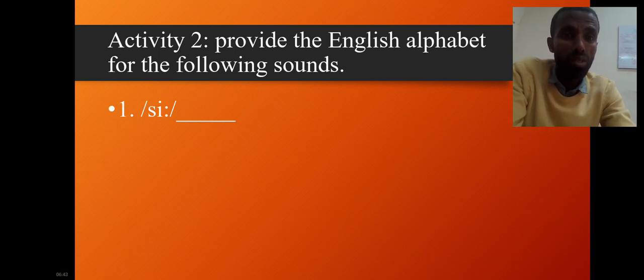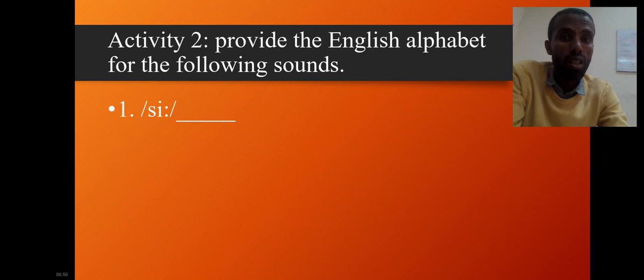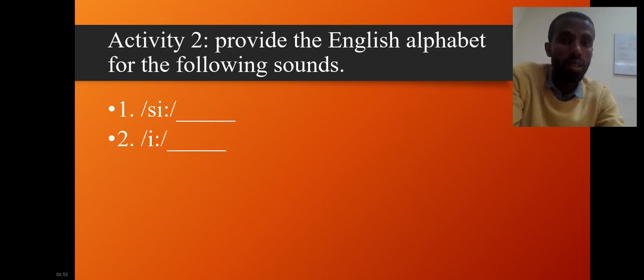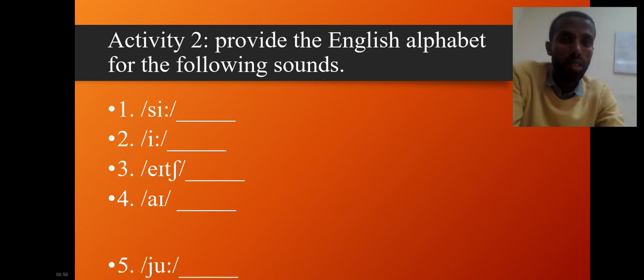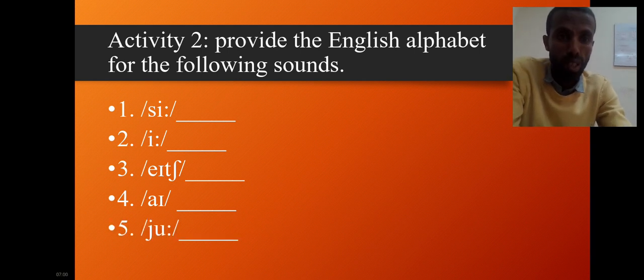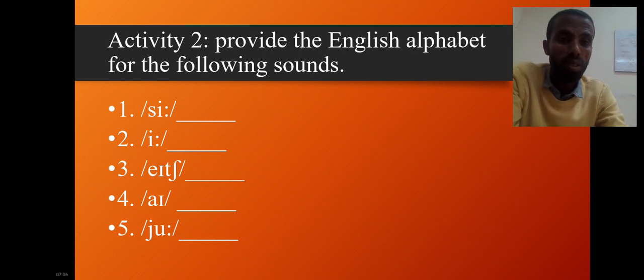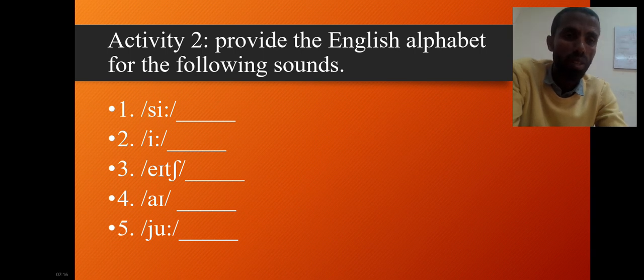The sound is given in IPA. What is the letter? Number 2 is this. Number 3 this. Number 4 and number 5. We've got 5 sounds represented in IPA, and you should provide the letters. So you can see the difference between letter and sound in English. That is the objective of this lesson, identifying the sound of the letter, the sound and the letter.